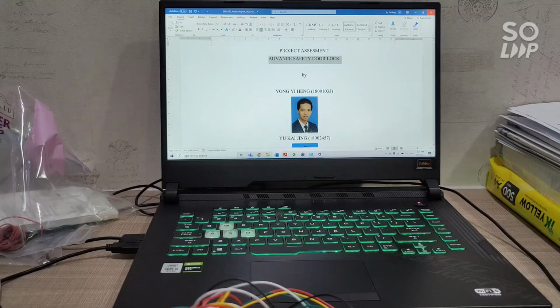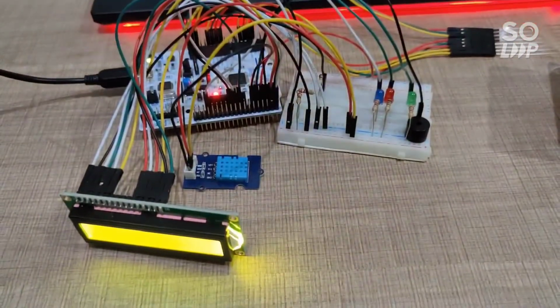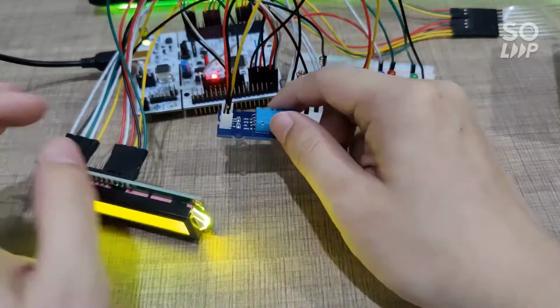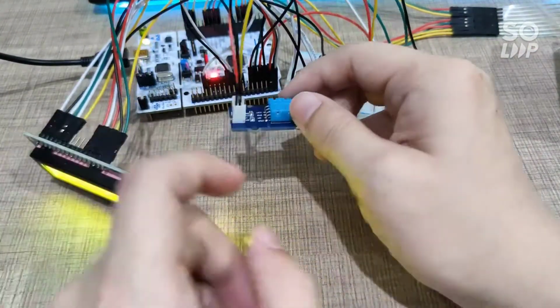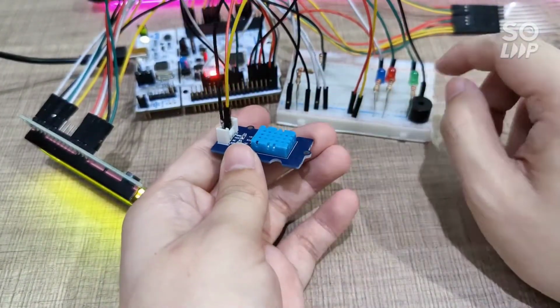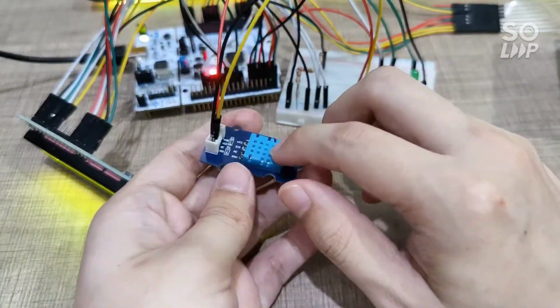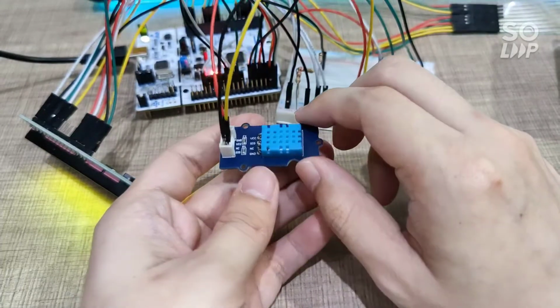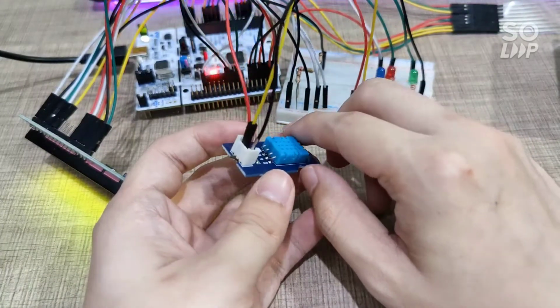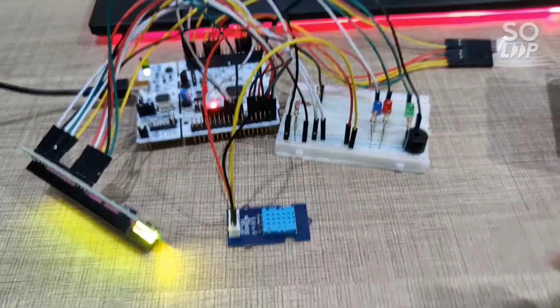Welcome to our project assessment demonstration video. Our project is the Advanced Safety Door Lock. How do we say it is advanced? In our door lock, we installed a temperature and humidity sensor, and when the temperature is too high, it will automatically unlock the door without any password. So the people inside can run out of the room right away, and it is also easier for the firemen to rescue the people.